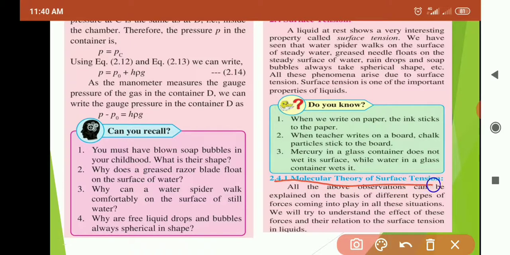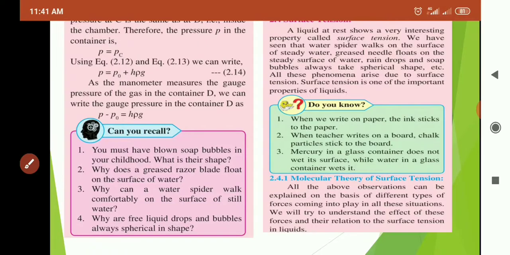So, the molecular theory of surface tension. This theory tells us that surface tension happens because of molecular attraction or molecular repulsion. This much is the key point within the molecular theory of surface tension. All the above observations can be explained on the basis of different types of forces coming into play in all these situations. We will try to understand the effect of these forces and their relation to surface tension in the liquid.